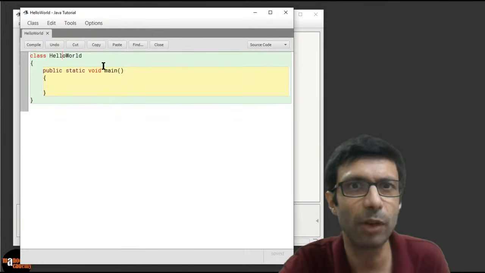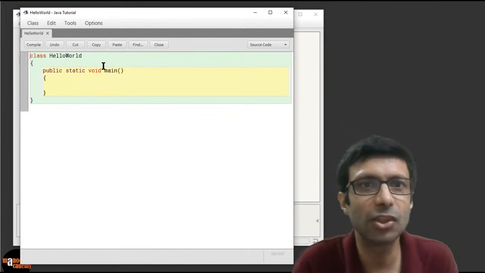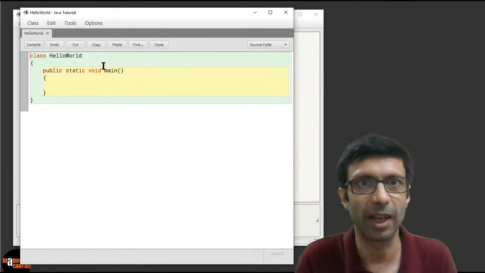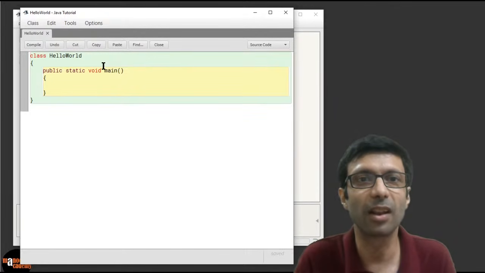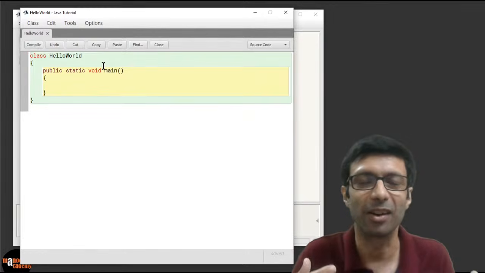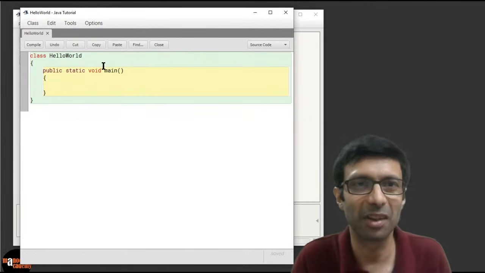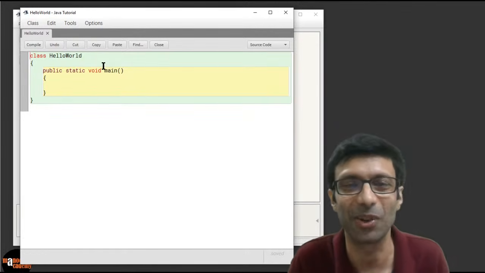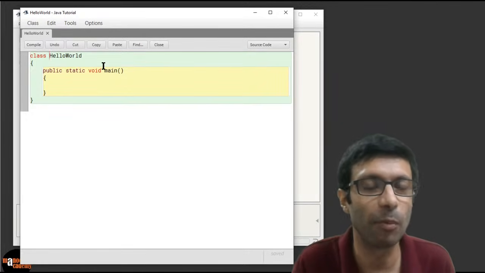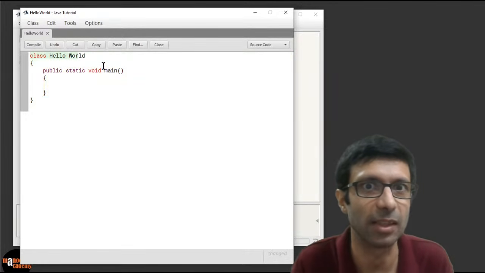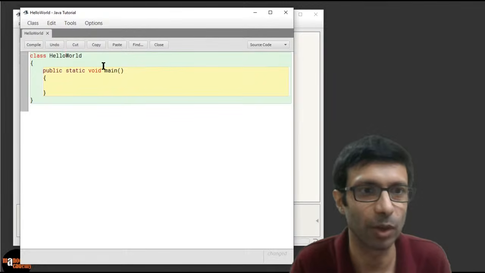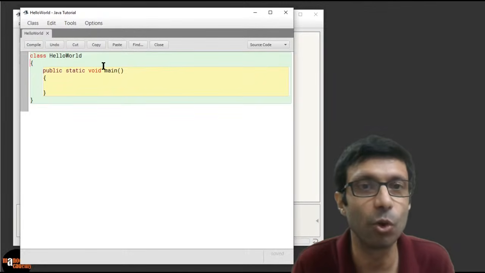All right, so guys, carefully follow me. It's pretty simple. This is the general template that you have to use every time. Your program starts with class HelloWorld, or class Example, class MyFirstProgram, anything you can write. That is the name of your class, and make sure it doesn't have spaces. It should be one word. You can put underscores if you want. Then you open this brace.